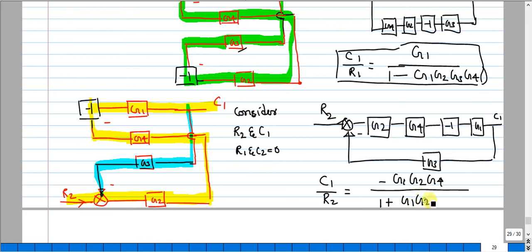G1 G2 G3 G4. This will be your transfer function when you consider C1 and R2.